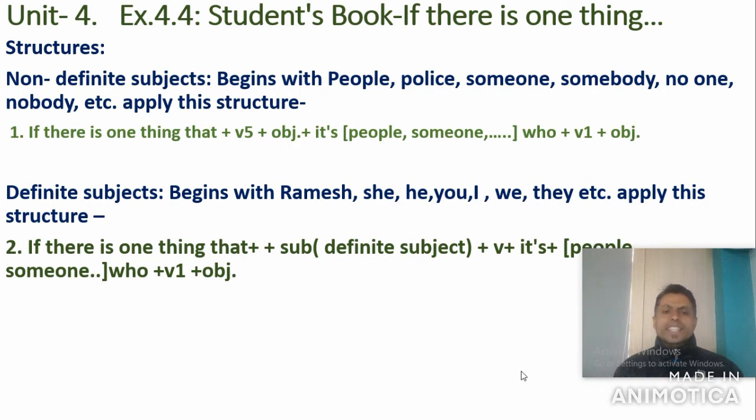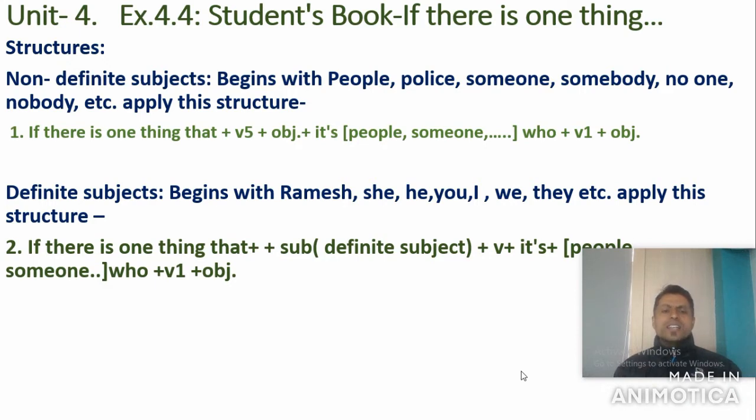If there is one thing that, every time we begin our answer with this, if there is one thing that plus subject, then the subject is what? As we discussed before, the definite subject given above, plus verb, plus it's plus people or someone plus who plus verb plus object.